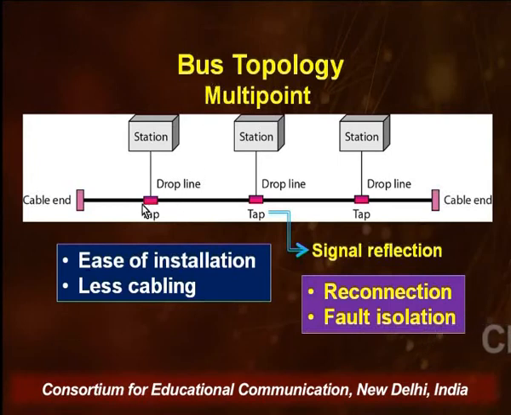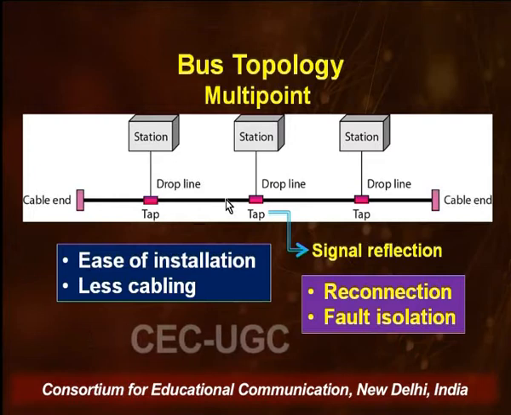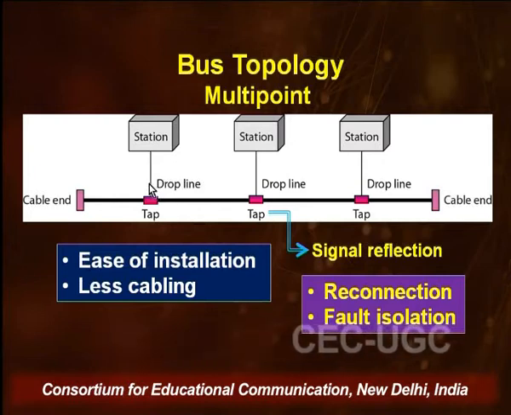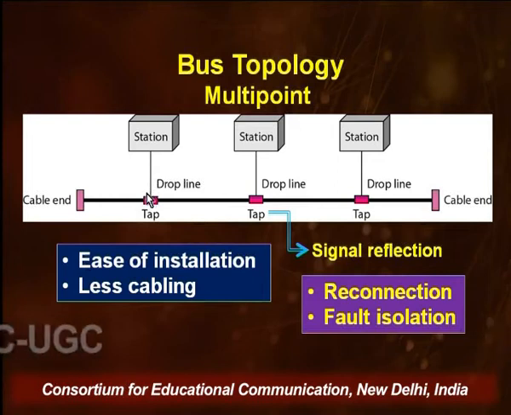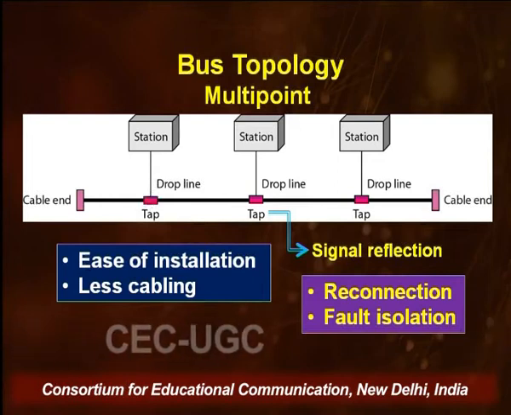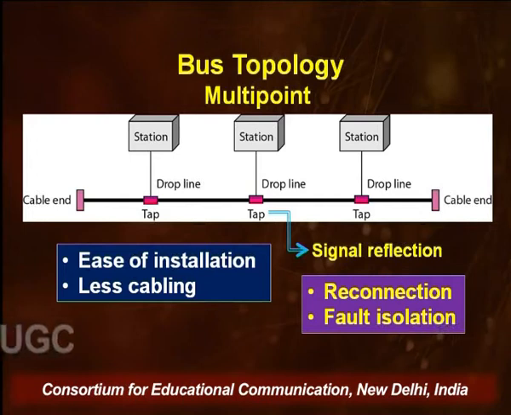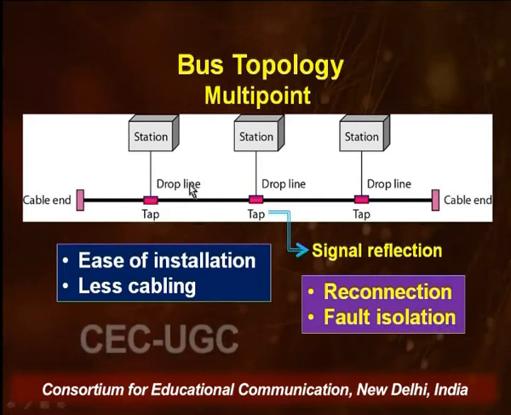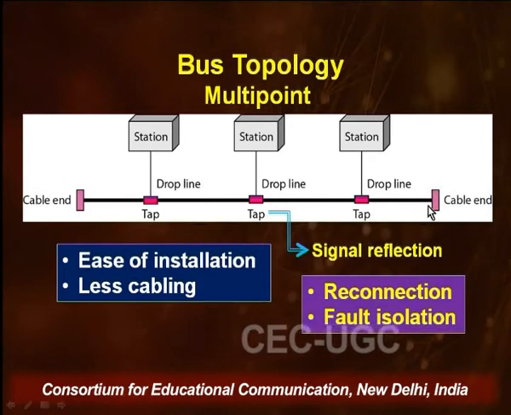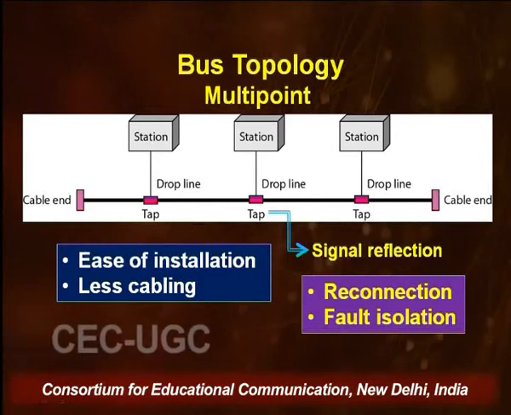You can also see here that the connections are a little different from the way we had seen in the star topology. These connections are called multi-point connections. I had explained that in my earlier lecture. There are two kinds of connections, point to point and multi-point. In our earlier two topologies, mesh and star, the connections were point to point. But in this, you can see that multiple stations are connected to the same cable. So, this is a multi-drop or multi-point connection.